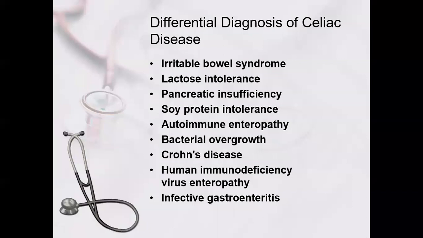Then there is some differential diagnosis. We already discussed this. Celiac disease includes bowel symptoms. You have to think of lactose intolerance, pancreatic insufficiency, soya protein intolerance, autoimmune enteropathy, bacterial overgrowth, Crohn's disease, immunodeficiency virus enteropathy, and infective gastroenteritis. Giardiasis is one of the close differentials with chronic diarrhea and celiac disease.